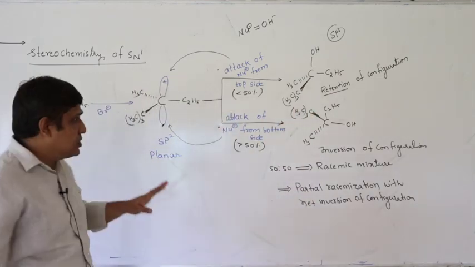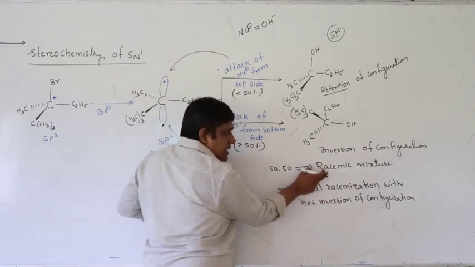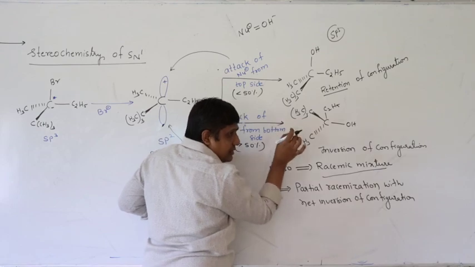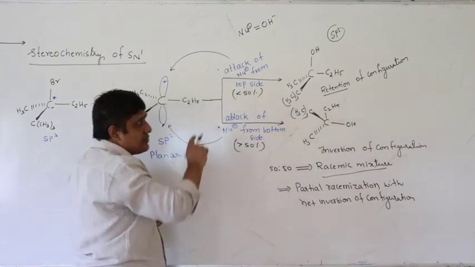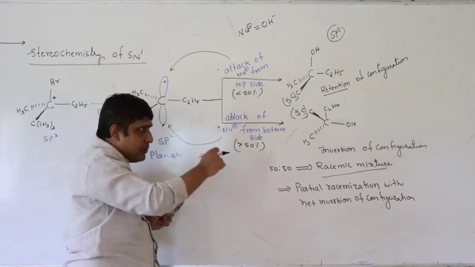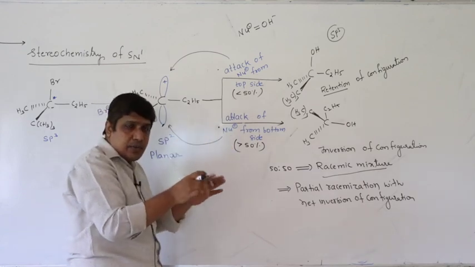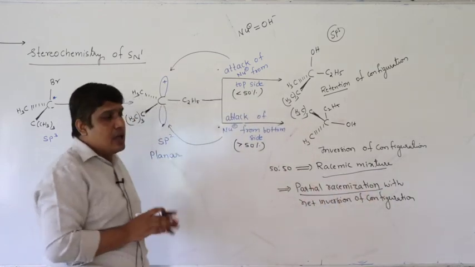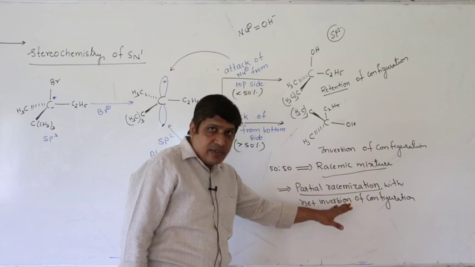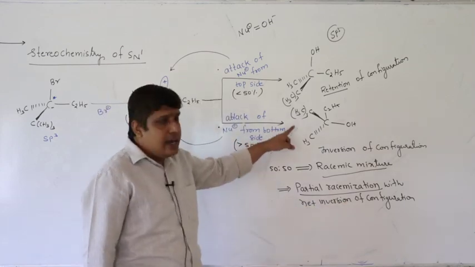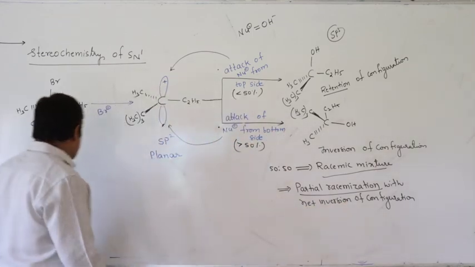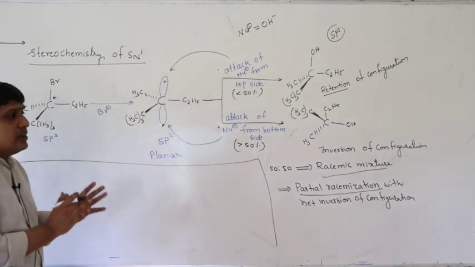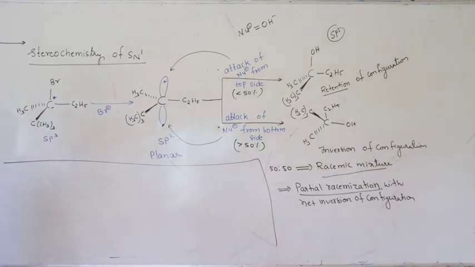So, why is there more inversion of configuration than retention? Let us study this. Have you understood the meaning of partial racemization? Complete racemization means they must be present in equal amounts, so that the net mixture is optically inactive, because one rotates plane polarized light to the right, the other to the left. Since they are present in equal amounts, they will cancel out. But here you will get partial racemization. It is not optically inactive, because there is a net inversion of configuration, there is more inverted product. Let us see why.